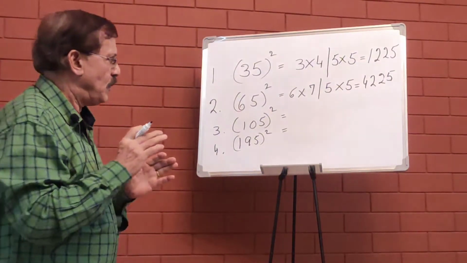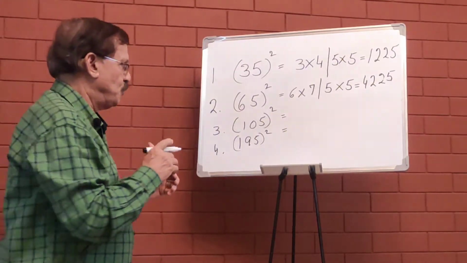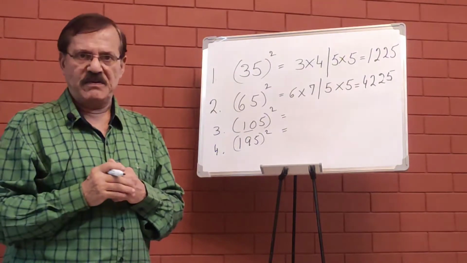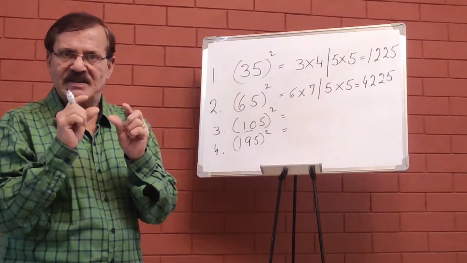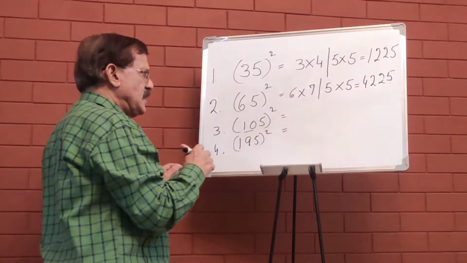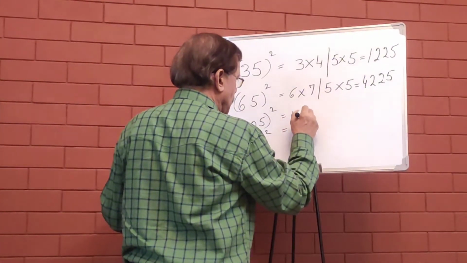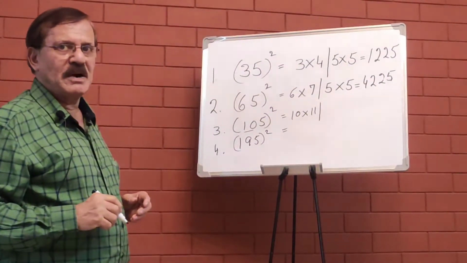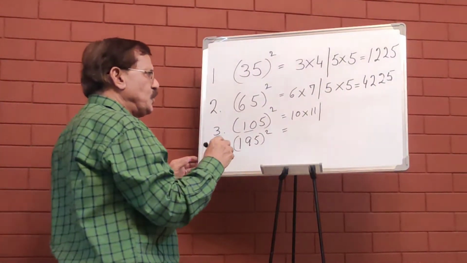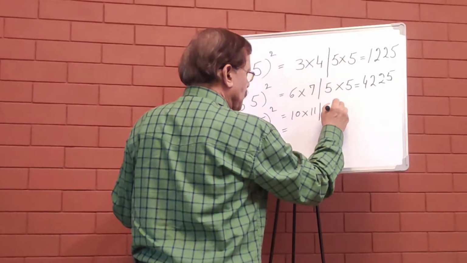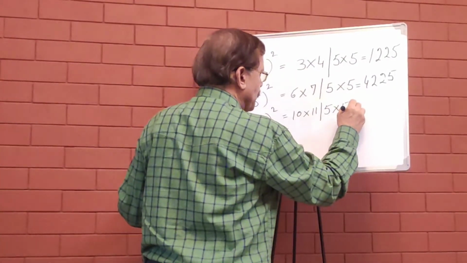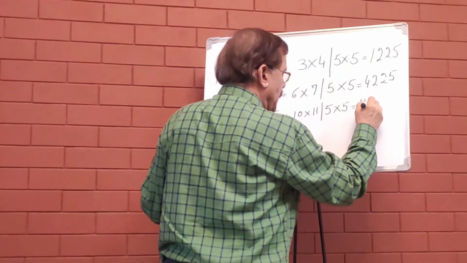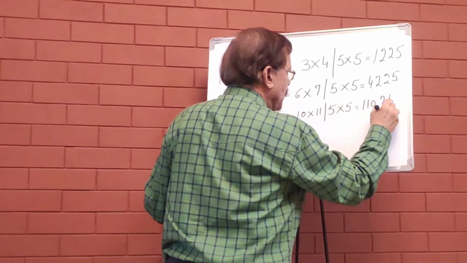105 square. Now in 105 there are 3 digits, so we will take 10. 105 multiplied by 105. So 10 and 10 is the same digits. So we'll see the first part. 10 multiplied by 11, the next number after 10. And as usual, the second part of the answer will be 5 into 5. And then the answer is 10 into 11, 110, 25.